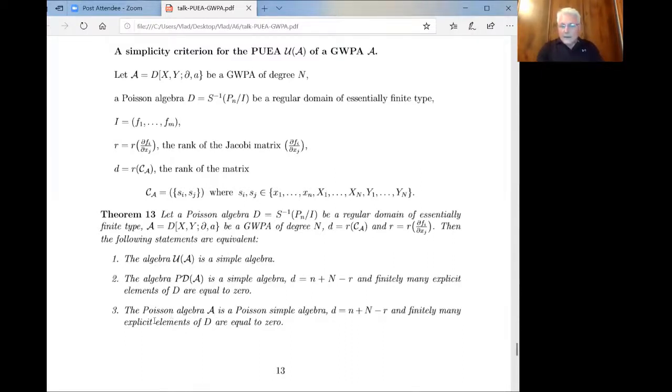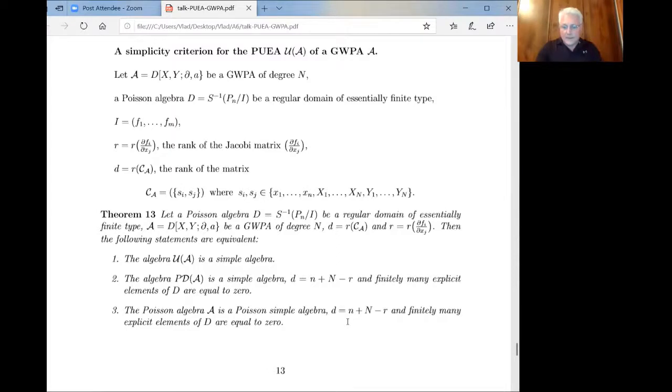And the third equivalent condition is that the Poisson algebra is simple. So we know the criterion, and the criterion is rather easy, right? There is this relation between these four numbers, and the same story, the same finite number of elements which are given explicitly are equal to 0. So it's very easy to check. It means that if you want to check the simplicity criterion of these rather ugly objects, or this rather difficult object, which is also not easy to handle, here we have a nice Poisson criterion, and these conditions are also easy to check.